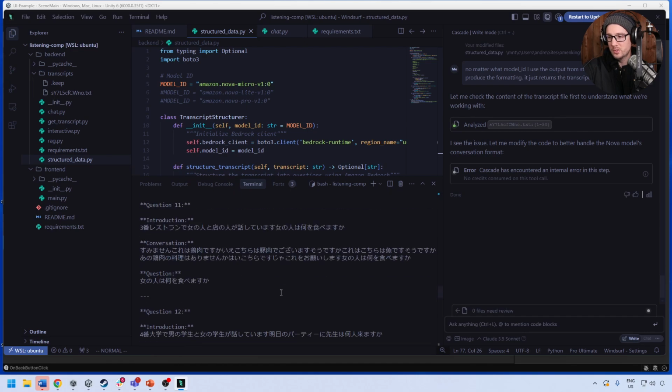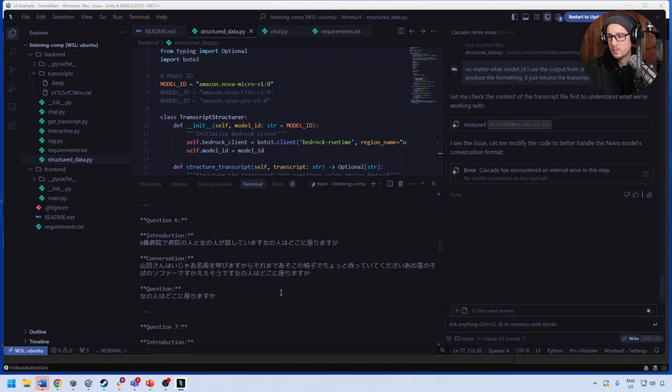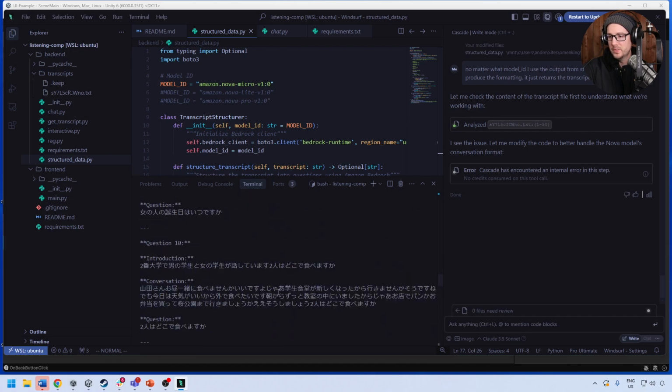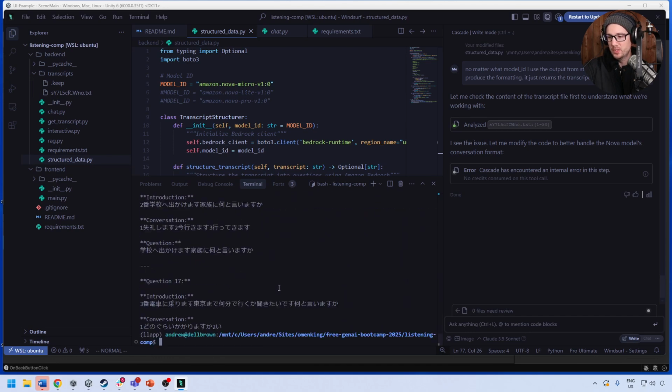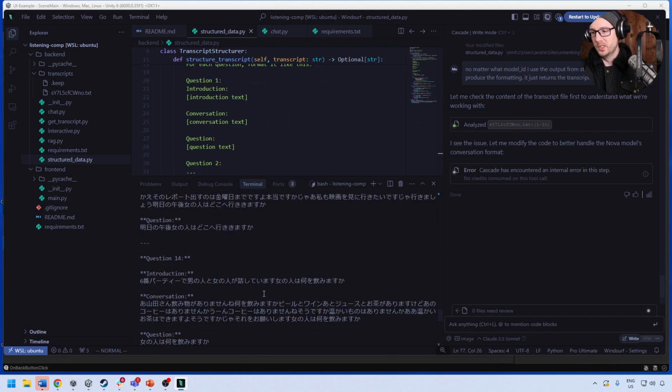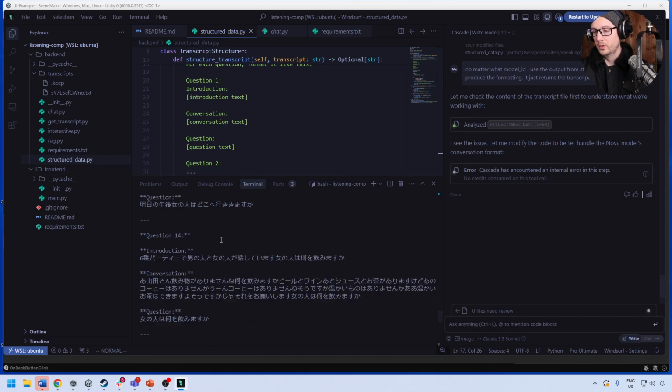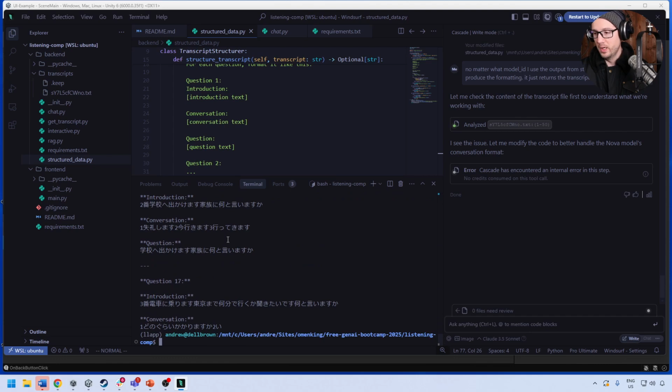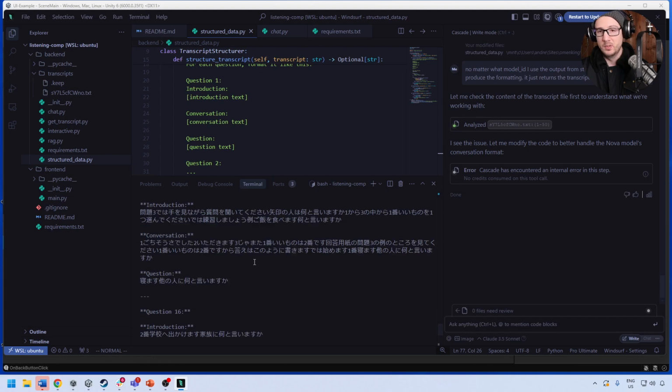I don't know how many questions there are. 17. It's showing 17 here. So, how would I know if that's all of them? I wouldn't. At least it's being kind of consistent with the formatting. I'm not sure why here it does curlies around it, but if it's consistent in terms of the output, then I don't really care, right? That's all that matters to me, that it's consistently doing the same thing.